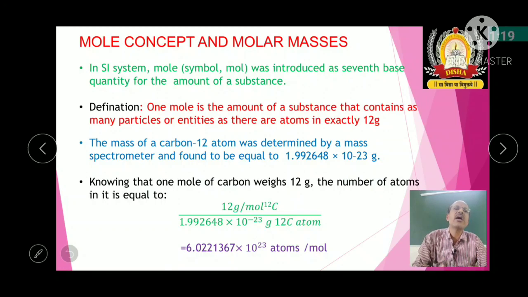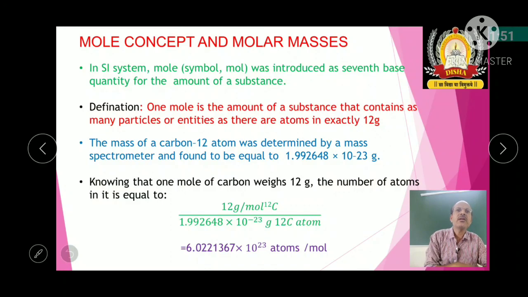It is defined as the amount of substance that contains the number of particles or the entities which were there in the 12 gram of carbon 12 isotope. So that means 1 mole of the substance is defined as the number of particles or entities which were there in the 12 gram of carbon 12 isotope.